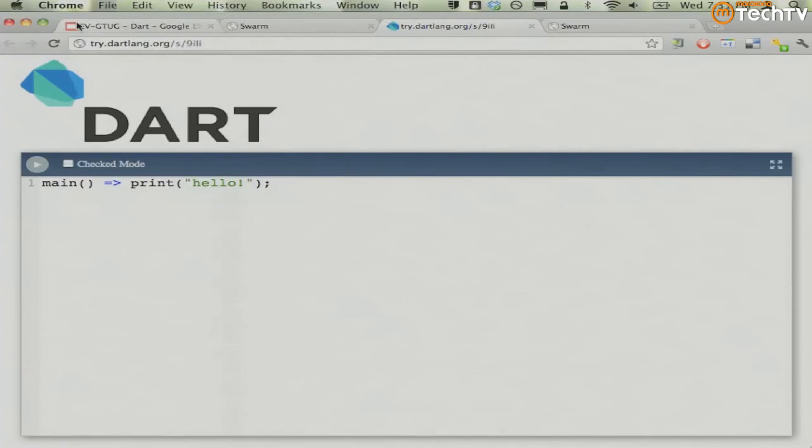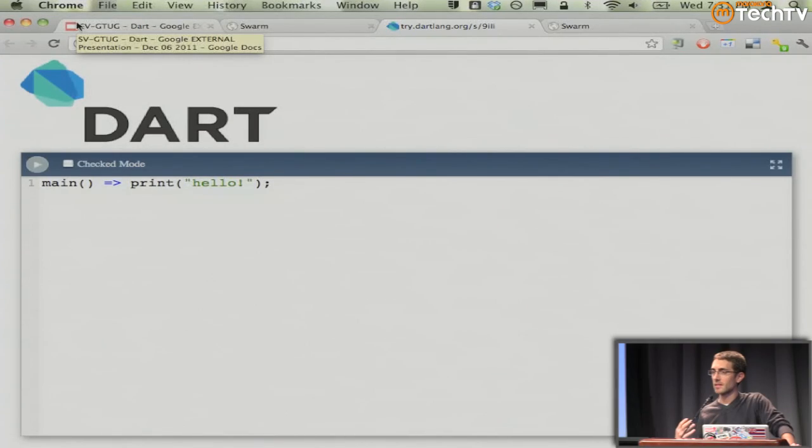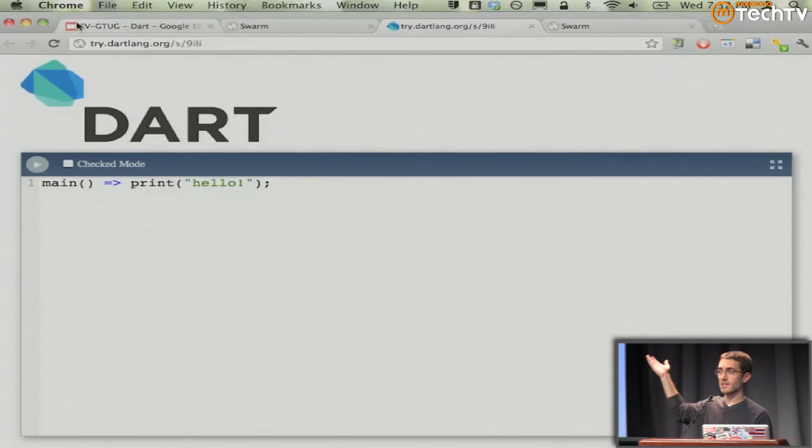So we talked a lot about Dart, but what does it look like? Ta-da! Okay, this is the most minimal thing that I could think of. What I like about this example is that some of the early feedback was, this looks too much like Java or something with curly braces. And you can actually write code in Dart that doesn't look like your curly-braced language. You may or may not want to do that, but what's neat is Dart is appealing to a class of web developers and a class of structured developers. So you should be able to write complete programs based on functions, complete programs without a class, and succinct things like this.